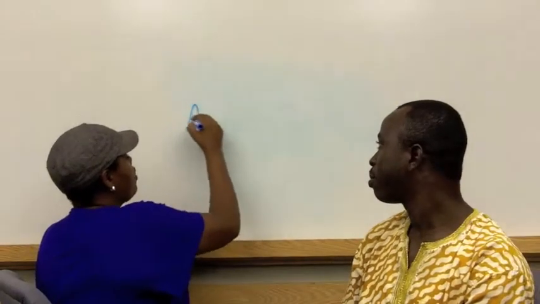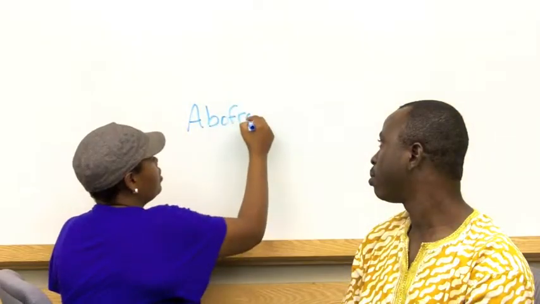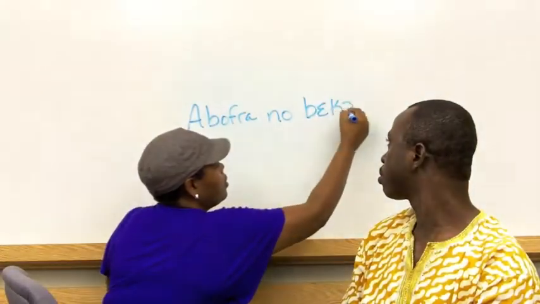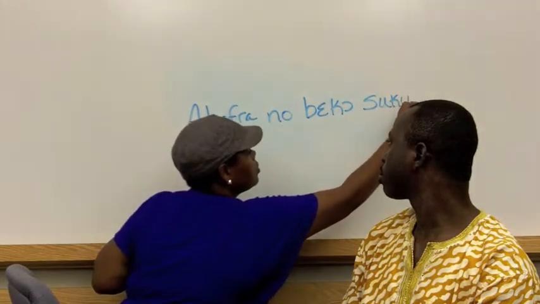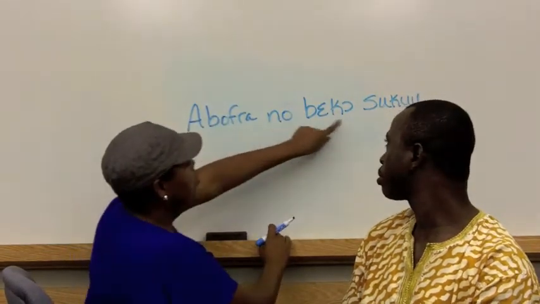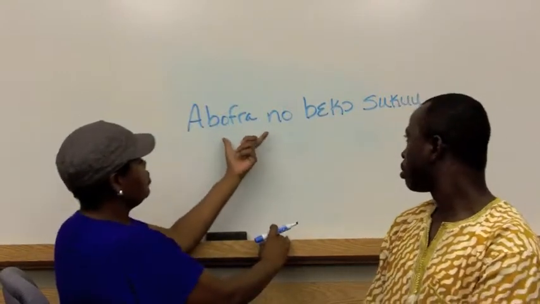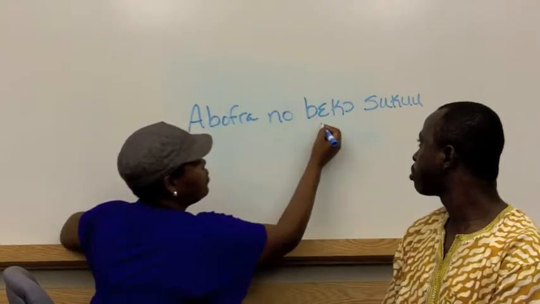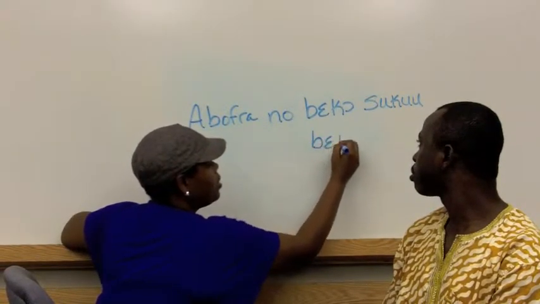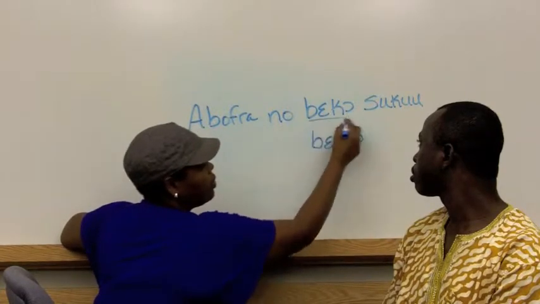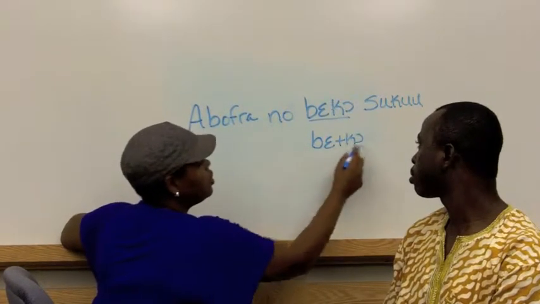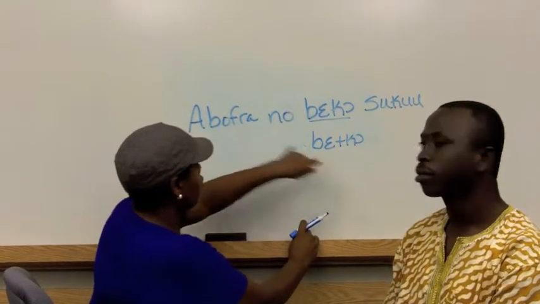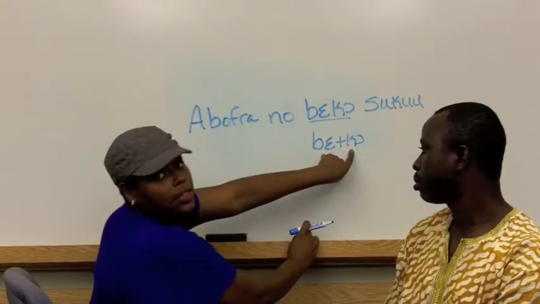Another example would be abofra no beko suku, which translates to the child will go to school. Now, in this case, we have the child, which is our noun, and it's separate from our verb and our tense. Again, we have our be plus our ko, which equals beko. And so the child will go to school. But note, we've separated these. We have not attached the noun to our verb and our tense in this case.